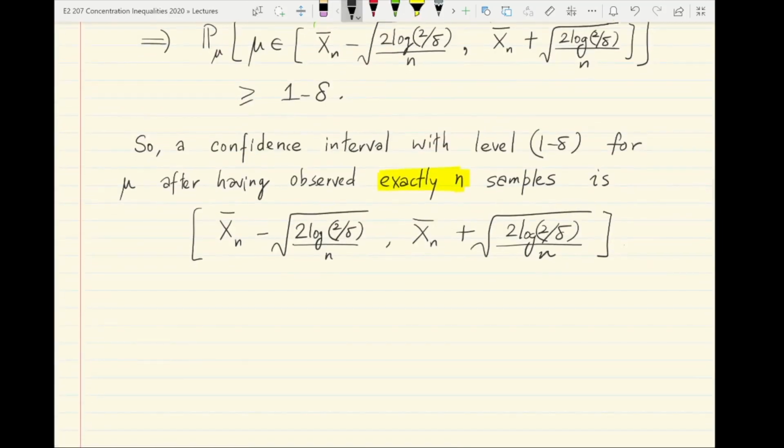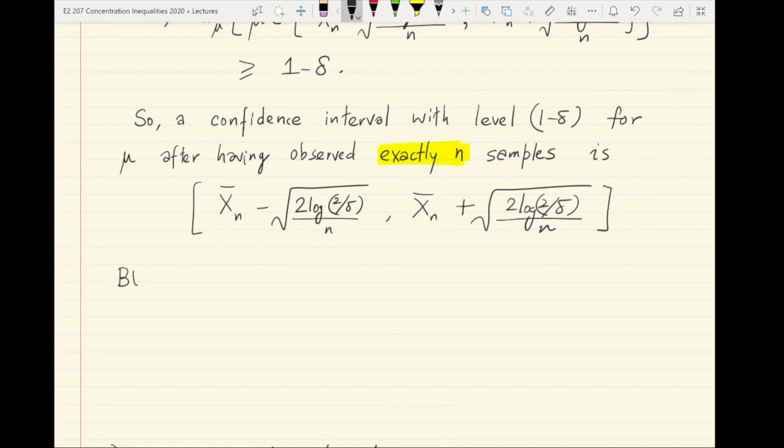Okay. So, however, if you have a stopping rule that actually stops at a random time depending on the data, possibly data dependent, that means depending on the previous history of samples observed so far.